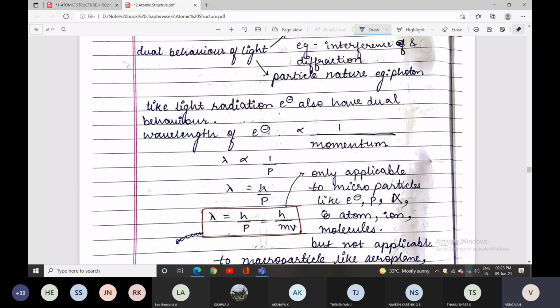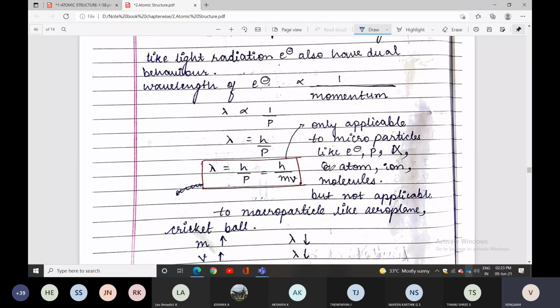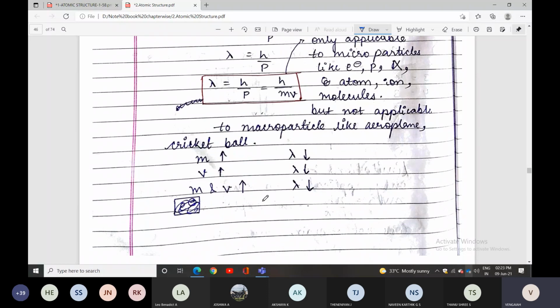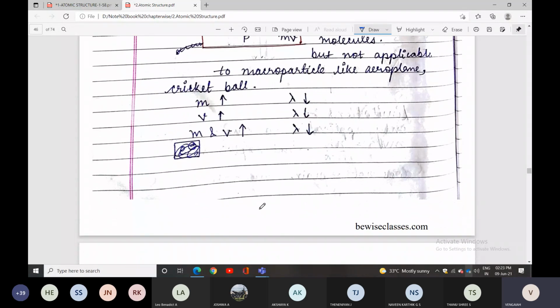h is a constant. This is only applicable to microparticles like electrons, protons, alpha particles, atoms, ions, molecules, but not applicable to macro particles like aeroplanes and cricket balls. That will not explain them. So clearly remember, when m increases, lambda decreases. When v increases, lambda decreases. So when m and v increase, lambda decreases.